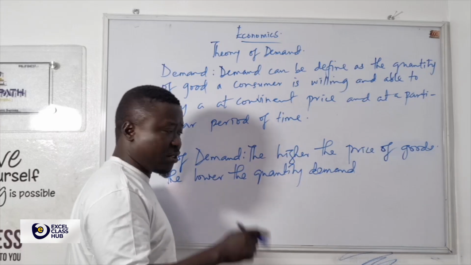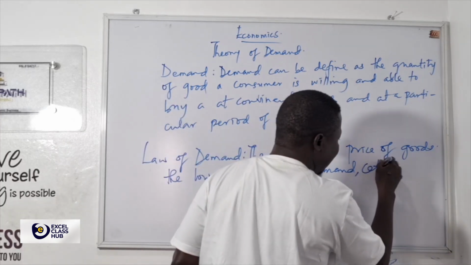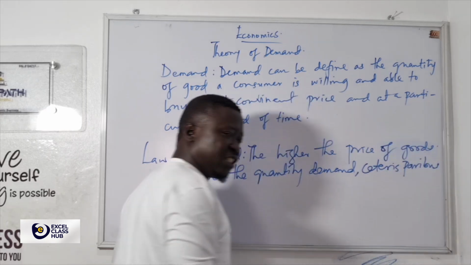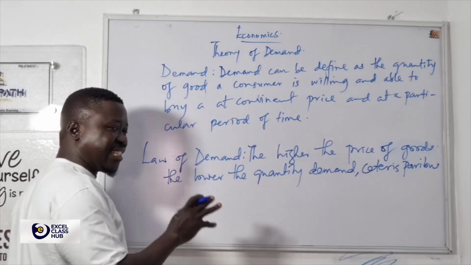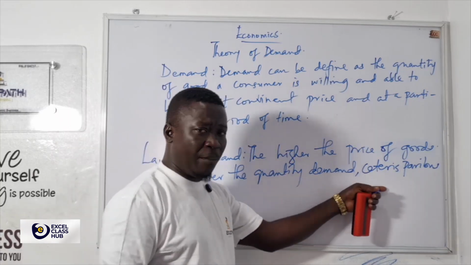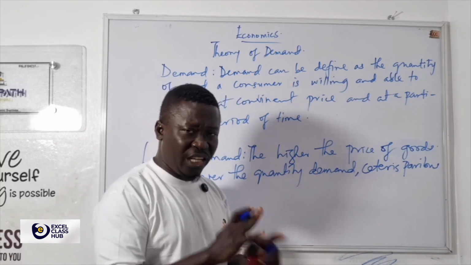Ceteris paribus means all things being equal. If you don't put ceteris paribus, you can put all things being equal.